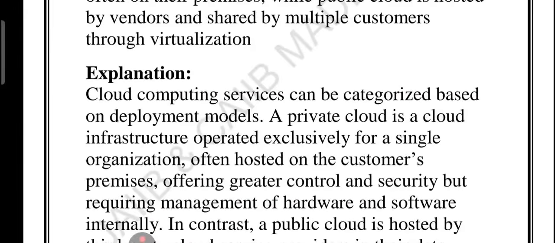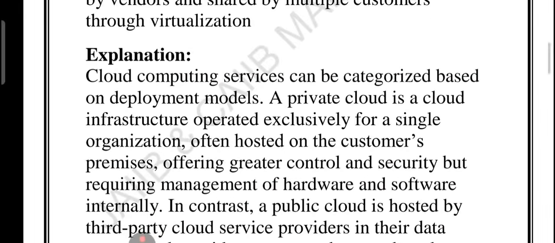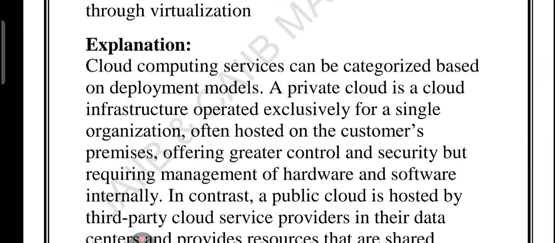So what is the key learning? Let's quickly recap the key points. Please remember, private cloud means only one organization. Often it is done in-house, with more control and more security. While public cloud is hosted by a vendor, shared by many, cost effective, with less management overhead. And you can think of the personal room versus shared hotel room to remember the difference.